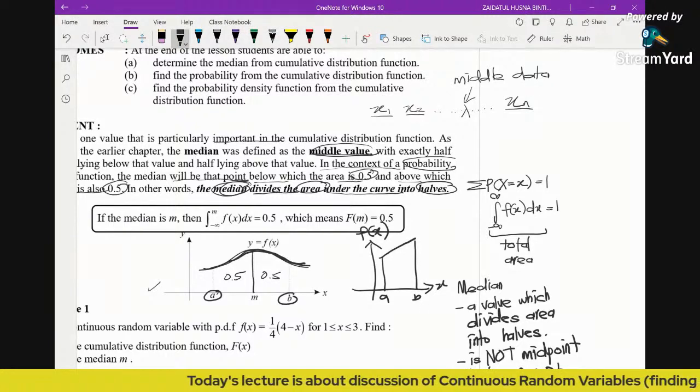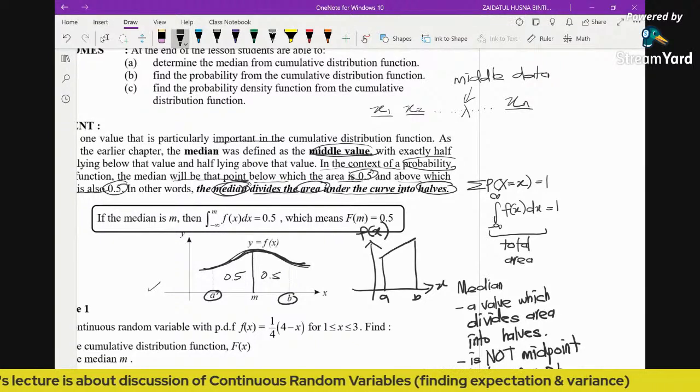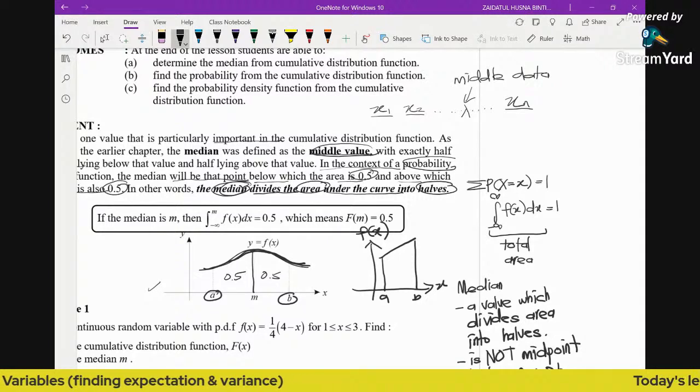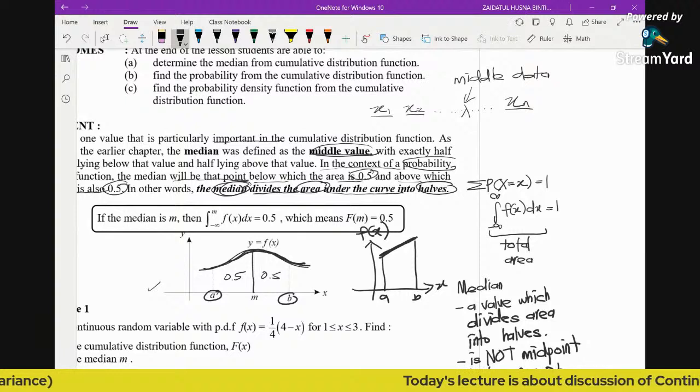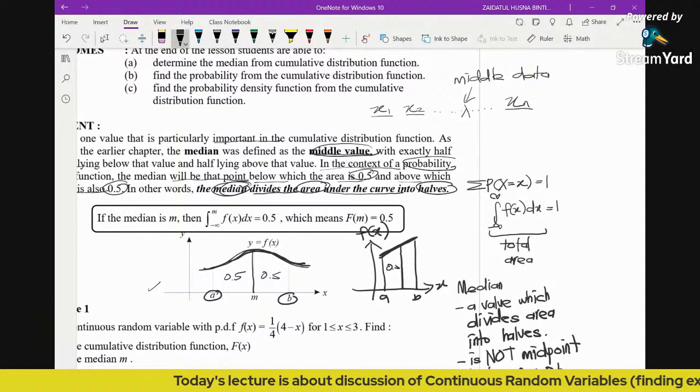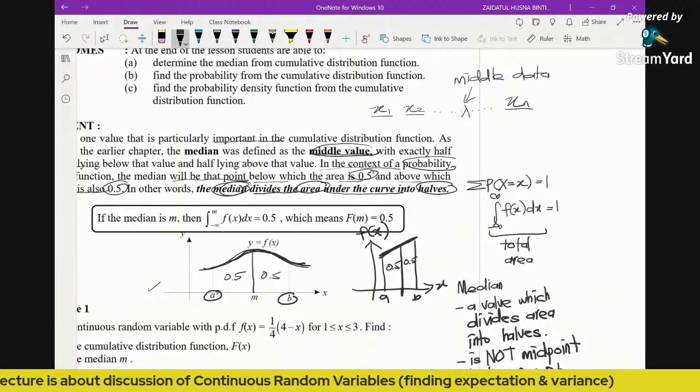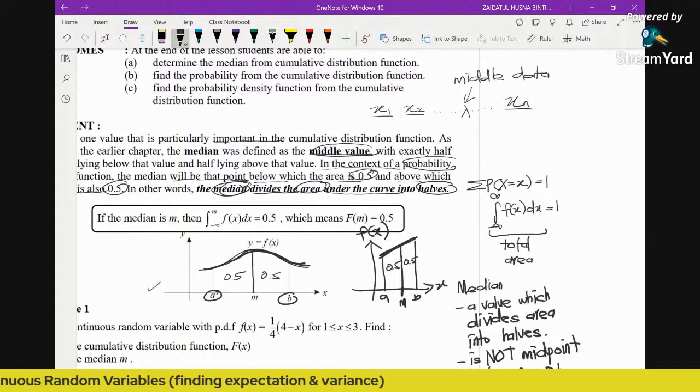Again, median is not a middle value or midpoint between A and B. Median is a value which divides the area into half. Because this is not a symmetrical function, the area 0.5 might be located here. So you can see in terms of the position of M between A and B, M is closer to B rather than A.